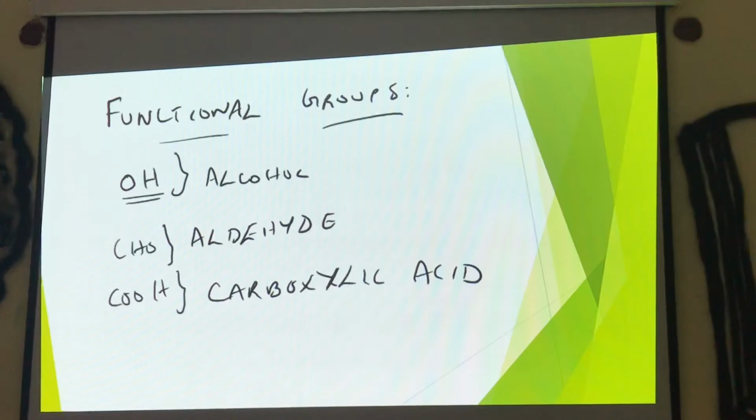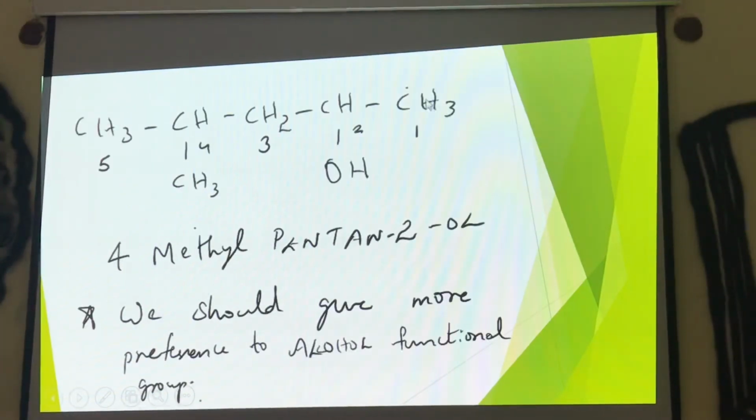Functional groups. There are mainly 3 types of functional group: OH is alcohol, CHO is aldehyde, and COOH is carboxylic acid respectively. Let us look at this. Again, look at the longest carbon chain. But if a functional group is there, we should give more importance to the functional group. We should start numbering from the carbon atom which is closer to the functional group. 1, 2, 3, 4, 5.